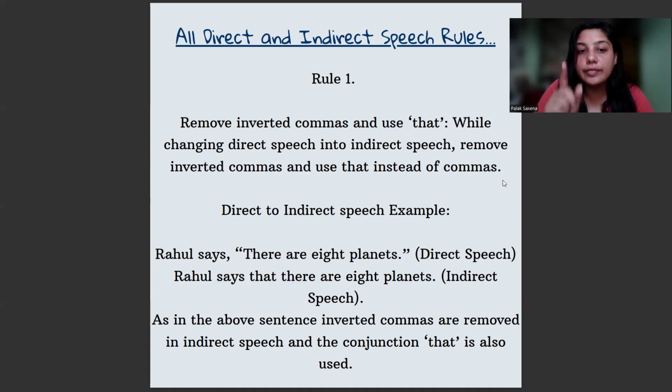So what is the first rule? Wherever you see a comma and inverted commas, you have to remove both and use "that". So how will this be converted into the indirect sentence? Rahul says that there are 8 planets. We have added "that" in place of the comma, and we copied the same sentence, there are 8 planets. This is a very easy, basic rule. Whenever you change any sentence from direct to indirect, you have to use "that" in place of the comma or inverted commas. As in the above sentence, inverted commas are removed in indirect speech and the conjunction "that" is used.